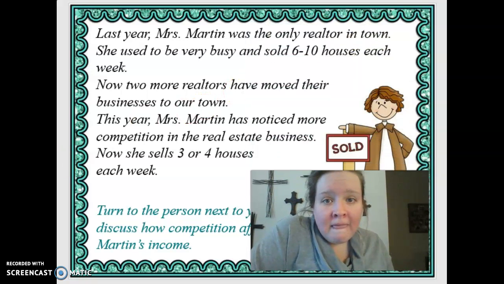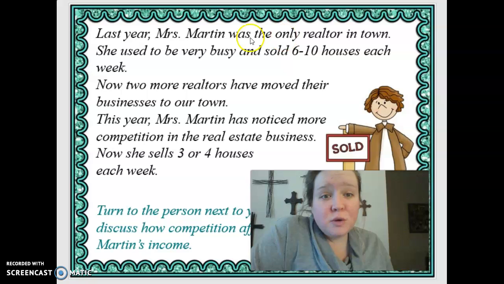So last year, Mrs. Martin was the only realtor in town. She used to be very busy. So she was the only one. She used to be very busy and sold 6 to 10 houses each week. Now, 2 more realtors have moved their business to our town.